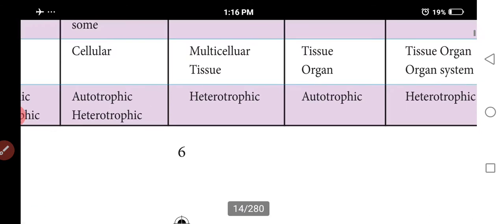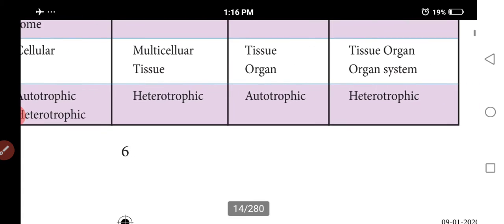Heterotrophic means it depends on something else, it needs food. Autotrophic means it prepares its own food. Heterotrophic.